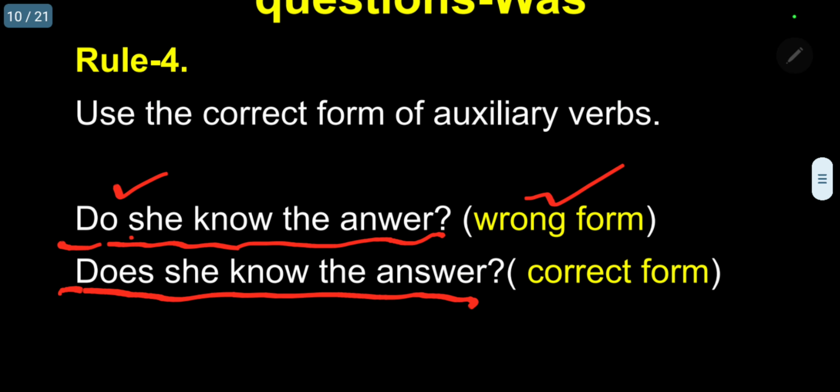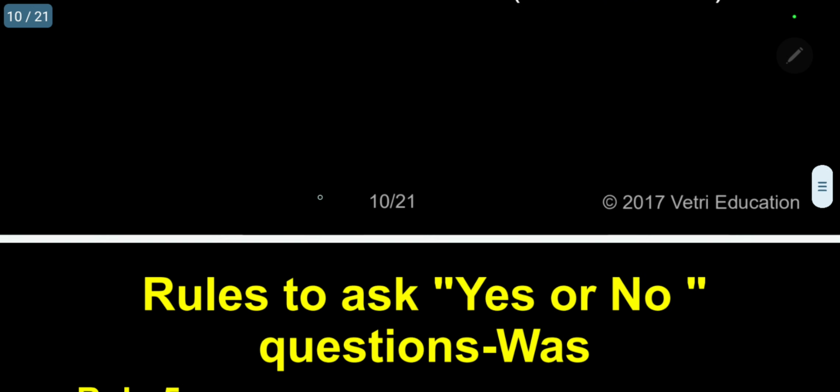This is the correct form of using the auxiliary verb. If you are using you, then you can say, do you know the answer? You can use do, or with they, or we. But when the third person singular, he, she, it, comes as the subject, you should normally use does. So we have to use the correct form of auxiliary verb.